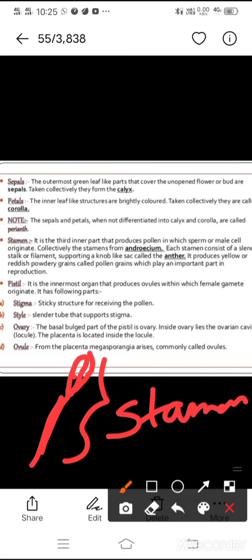Okay, inside the anther you can find the male reproductive structure called the pollen grains, and the total stamen is called androecium.